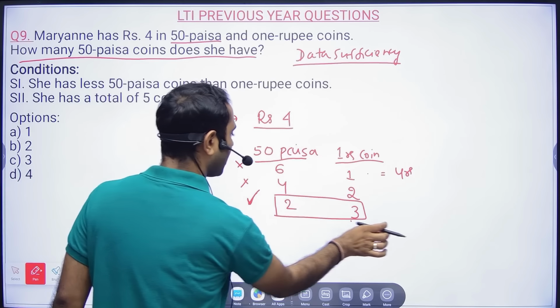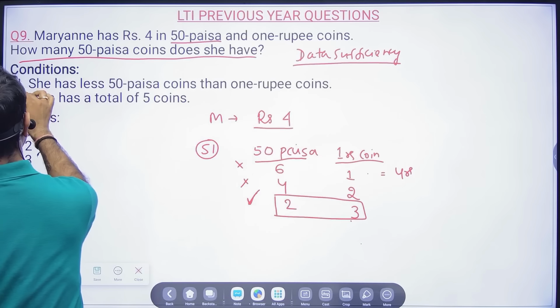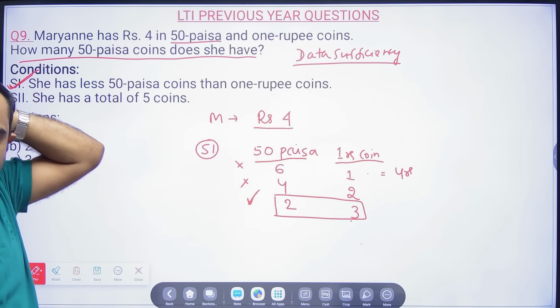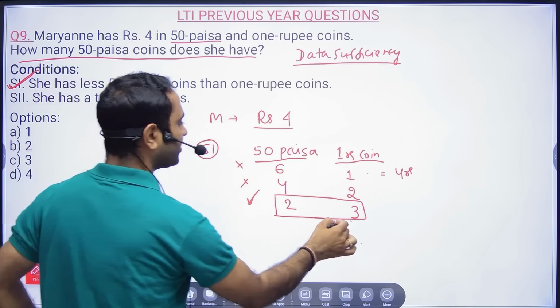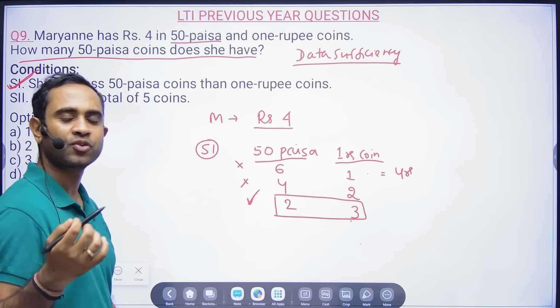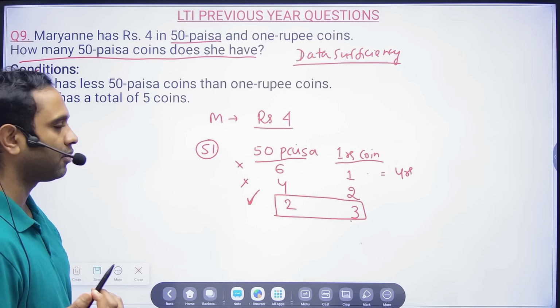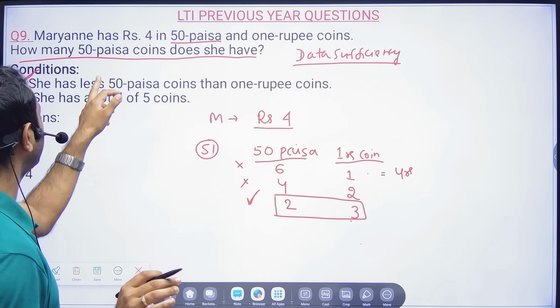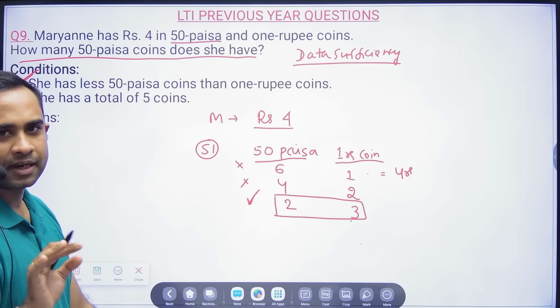So statement 1 can tell: she has fewer 50 paise coins, and she has some coins. Otherwise you will say, sir, I will take all 1 rupee coins, 4 rupees, and here it will become 0. So that is not a possibility. Correct? Okay, because they're asking how many 50 paise coins she has.